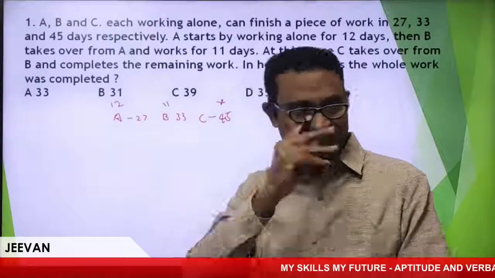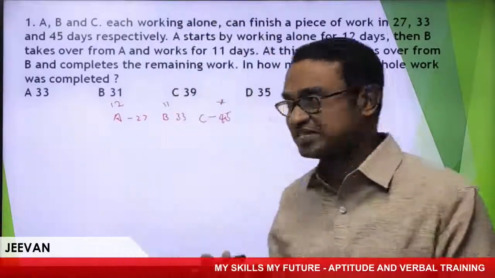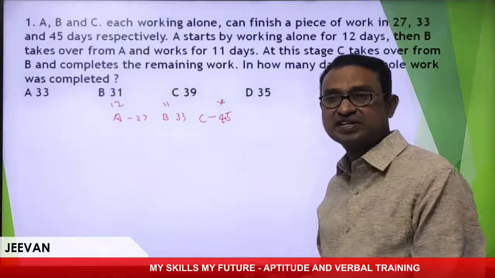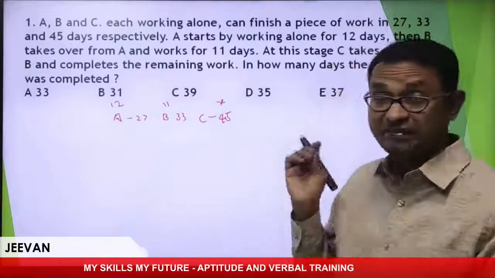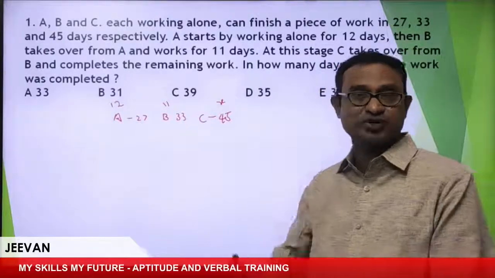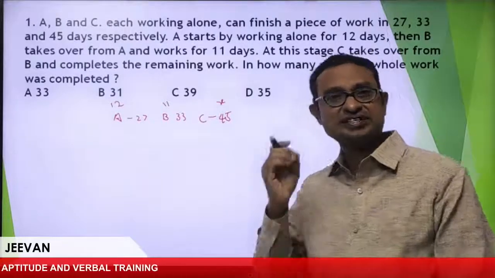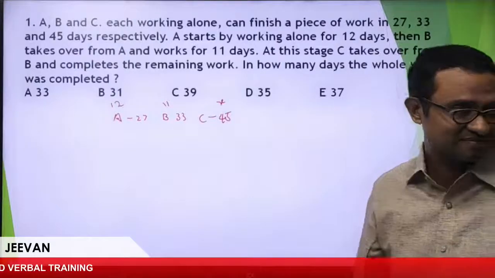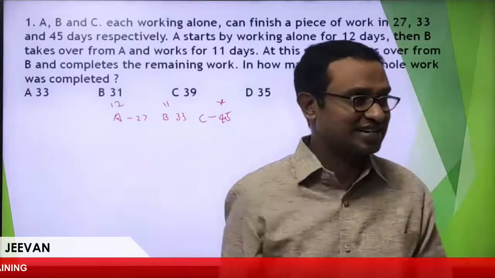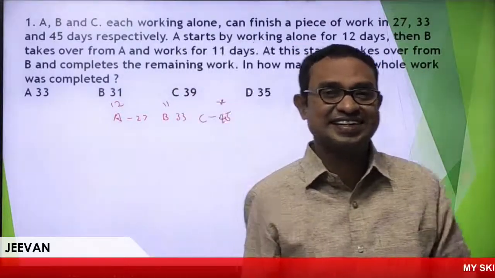The question is given very clearly. The first person worked for 12 days. The second person worked for 11 days separately. They have not worked together. One after the other they are working. Finally, C works some days to finish the work. Now can you please tell me the answer for this? Can one of you share the answer?